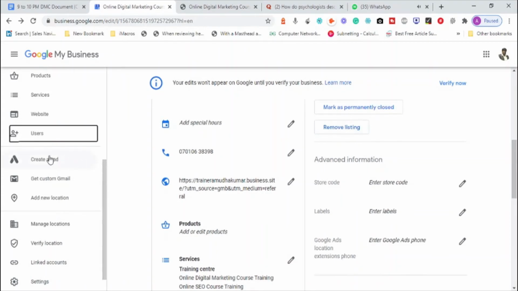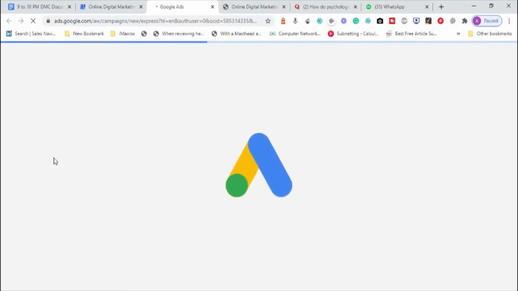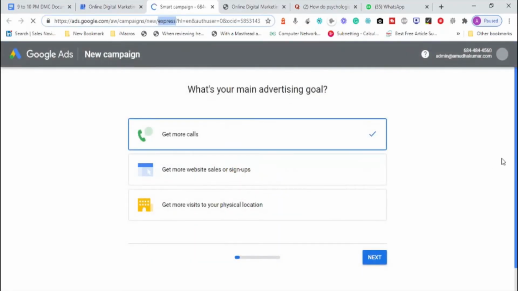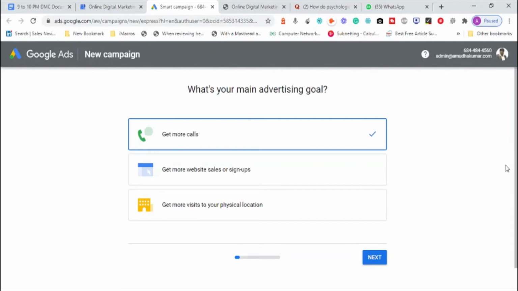And create an ad that's beautiful. Google My Business listing has integrated with the Google advertisement platform to give you an advertisement account. But the account that you are creating here is going to be a Google Ads Express account. Can you see the highlight here? Google Ads Express means this account is created for those people who don't have any knowledge about advertisement campaigns. This is called Google Ads Express.